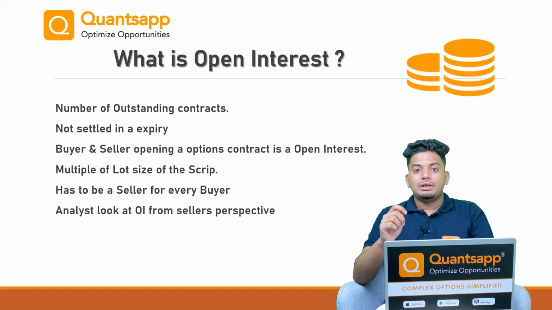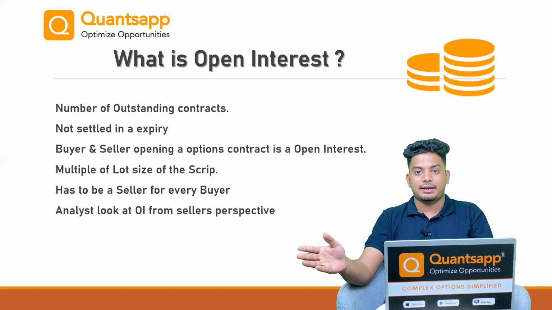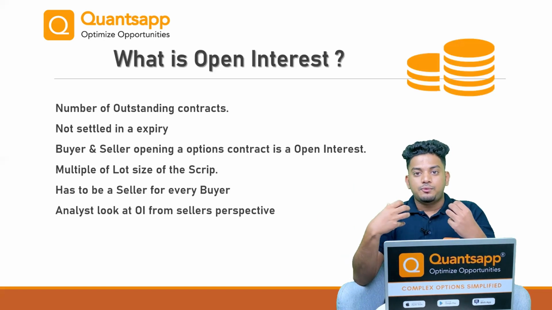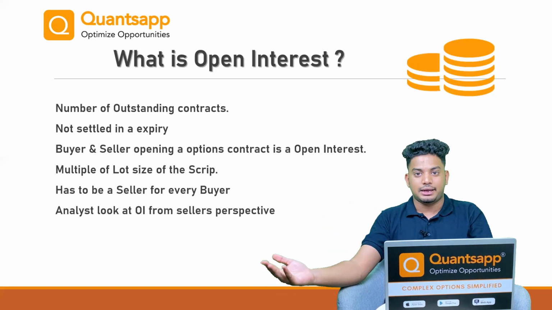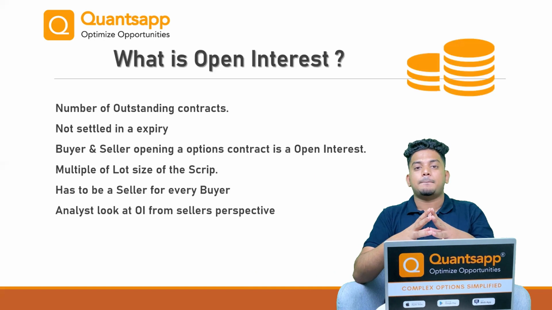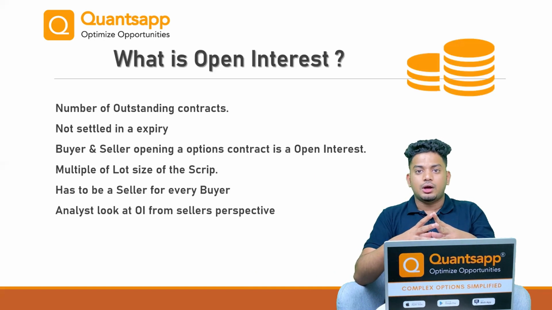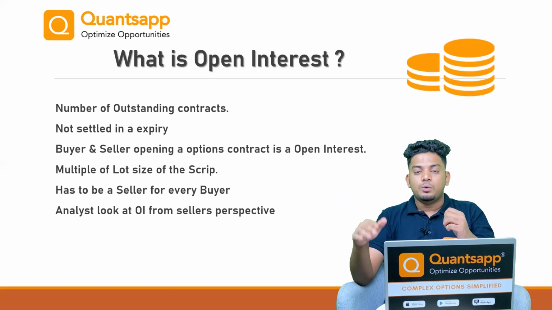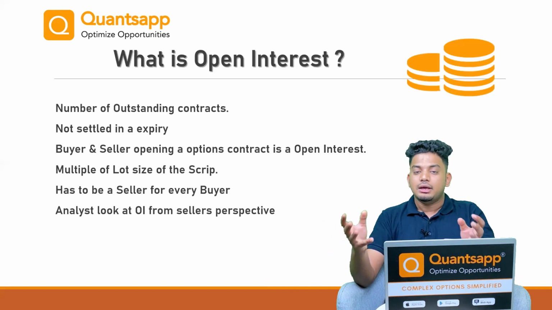then that open interest would be quantified as 50 shares of Nifty for that particular strike price. For each and every buyer there has to be a seller standing. How does that make sense? If we want to buy Nifty's 15,900 call option, there should also be a seller standing in front of us who is ready to sell that contract. Only then will an open position get created.